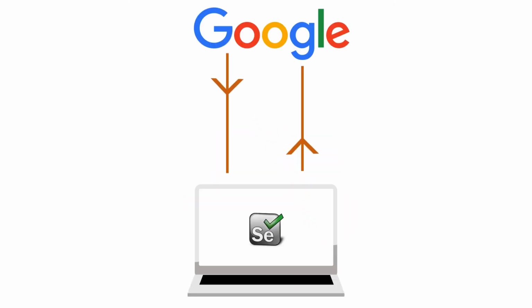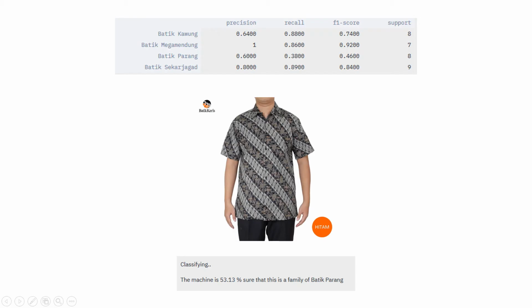To build the model, we use Selenium to crawl data from Google Images. Please note that we do not own any rights and do not claim any pictures that we show and use here. Here is the evaluation of our model. With average validation accuracy of 0.775, precision average 0.76, recall average 0.752, and F1 score 0.74, our model successfully classifies the batik pattern in the picture.